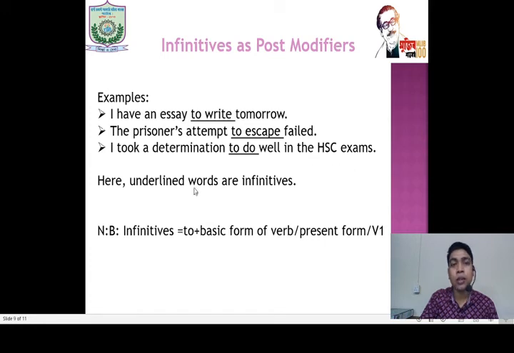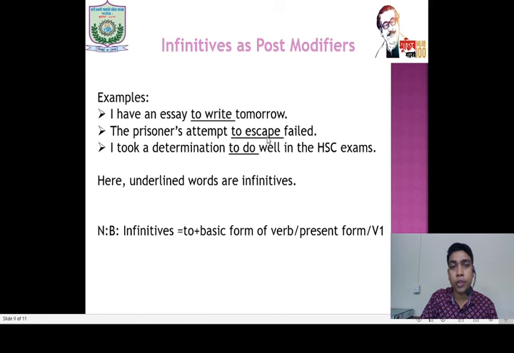Here, the underlined words are infinitives. You know the structure of infinitives: to plus the basic form of the verb, or the present form of the verb, symbol V1.